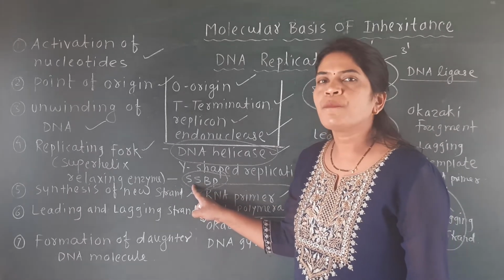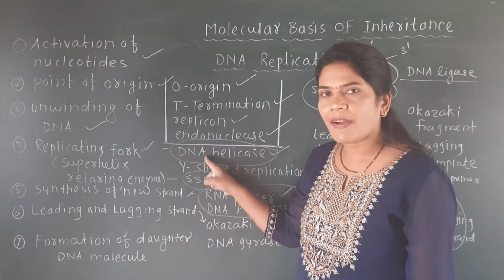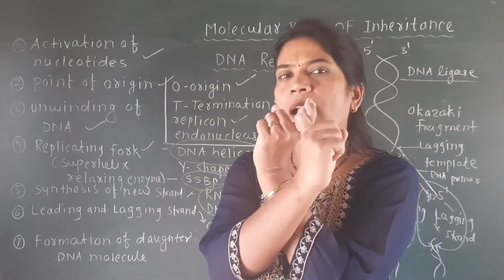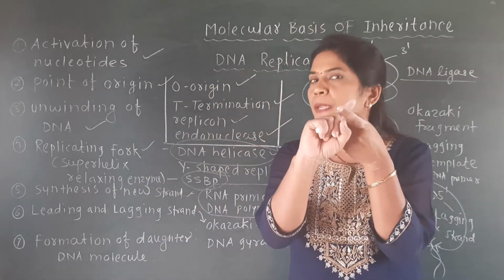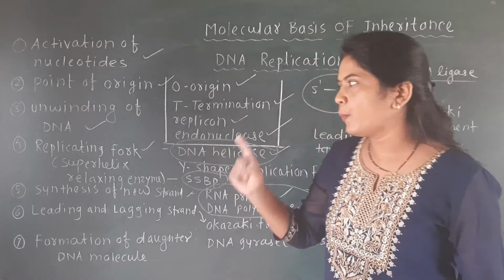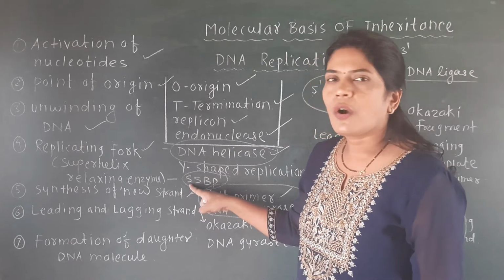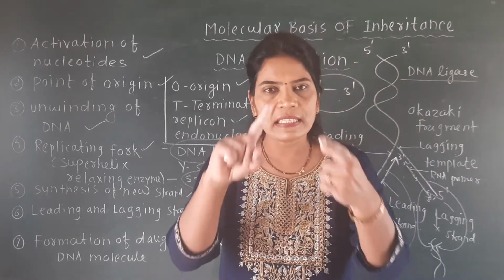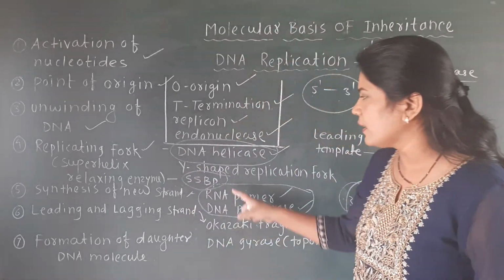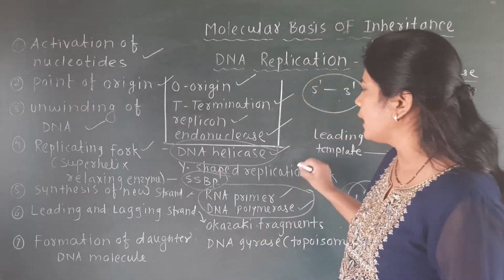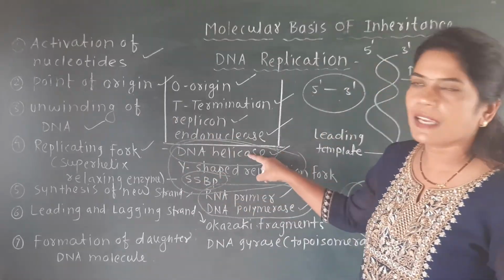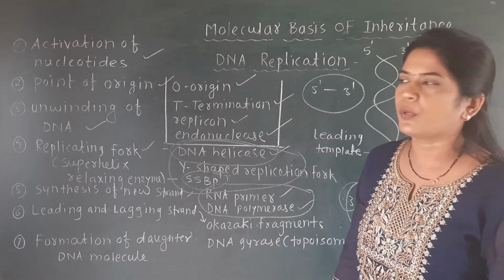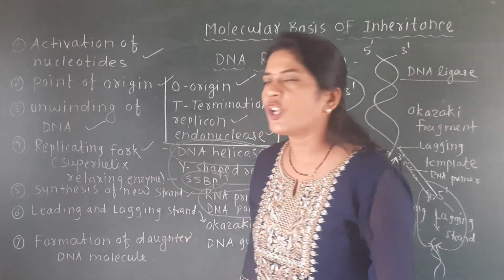See here, after the formation of the single strand, that is after the unwinding by the DNA helicase enzyme, there may be a possibility that the single stranded DNA may again coil or wind. So to prevent their winding, the protein SSBP, single stranded binding protein, acts on that single stranded DNA and prevents their winding. So it is also important. So in the unwinding of DNA, we have to keep these 3 points in mind: the DNA helicase enzyme, the Y-shaped replicating fork, and the role of SSBP protein. Then the fourth point is the replicating fork.